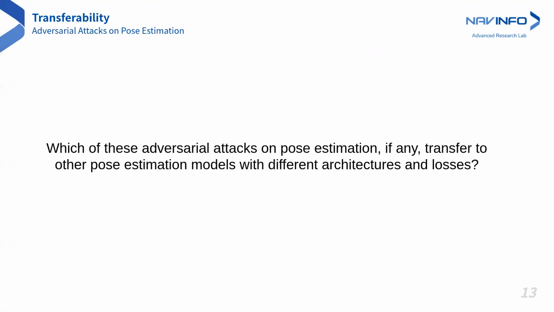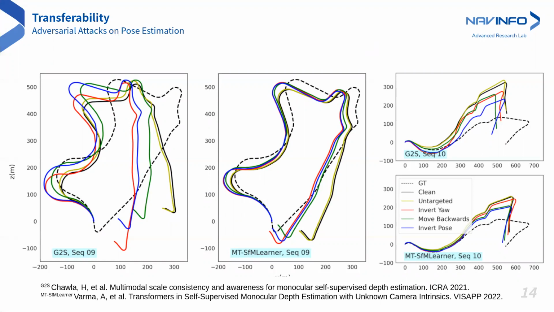Finally, we examine the transferability of the pose adversarial perturbations to other methods. It allows us to study if access to a specific pose estimation model allows generation of adversarial images that can attack other networks to which we don't have access. By utilizing the adversarial images generated from SC-depth, we attempt to attack two different methods with different losses and architectures, namely G2S and MTSFM Learner.